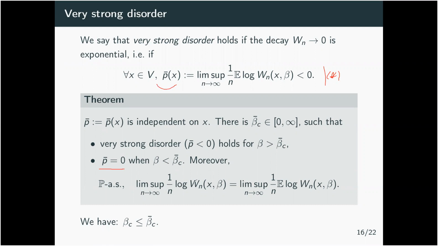In fact, you can show that you can forget about the expectation here, and the limit will be the same. So in particular, if you have very strong disorder, then this lim sup will be negative, so W_n will converge exponentially fast to 0. In particular, it will converge to 0. And so when you have very strong disorder, you will always have strong disorder. So you have this property between the critical values that beta_c is less than beta_c bar. Beta_c is for the strong disorder, and beta_c bar for the very strong disorder.